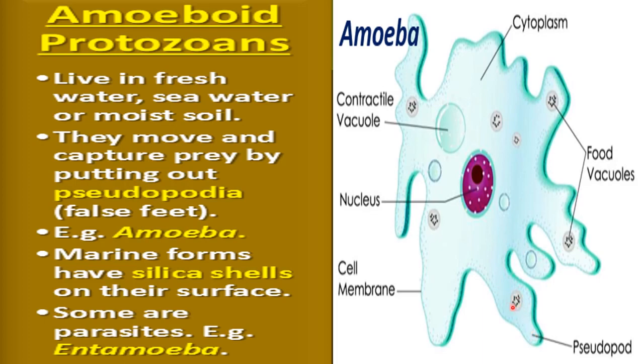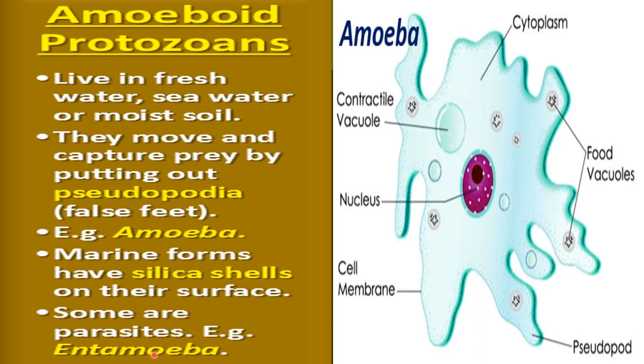Okay, so you can say this pseudopodia help in the locomotion of amoeba as well as in the capturing of food by amoeba. Marine forms have silica shells. Okay, so amoeboid protozoans which are found in sea or ocean water have silica shells on their surface. Some are parasites. Example, Entamoeba.